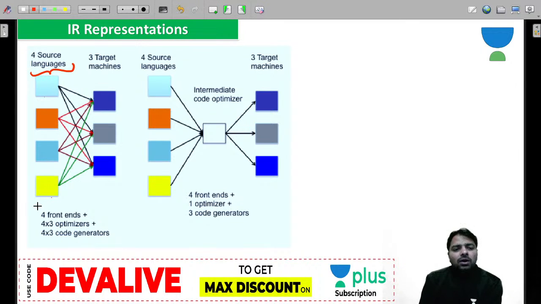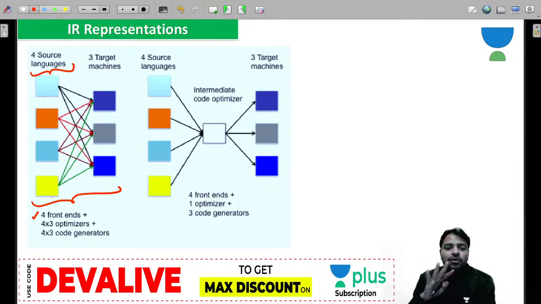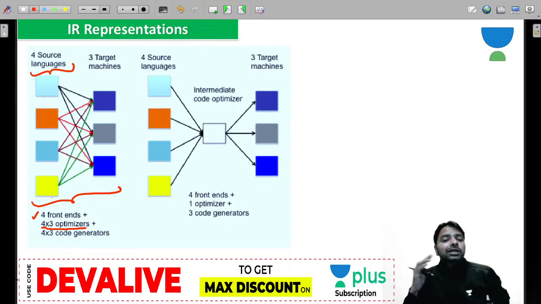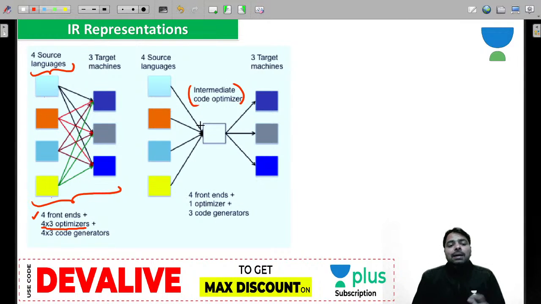Now if you are going to use 4 front ends, because there are 4 different programming languages, then for each one you require a separate code generator, and each one also needs a separate optimizer, because you need to target a different machine, so you need a different code generator. You can say the optimizer is used for the intermediate code. So you require 12 intermediate code generators for 4 programming languages.